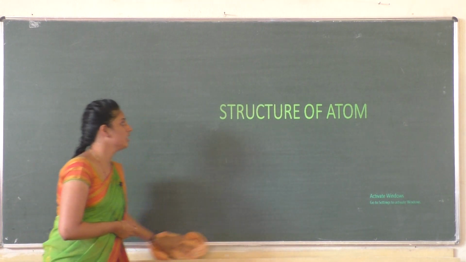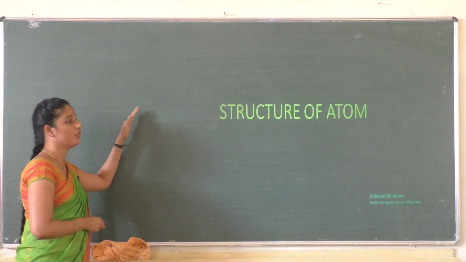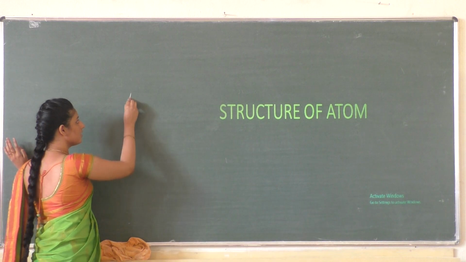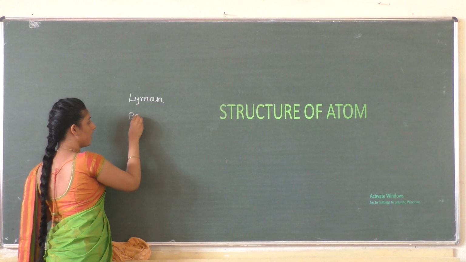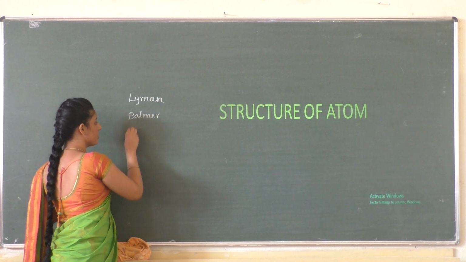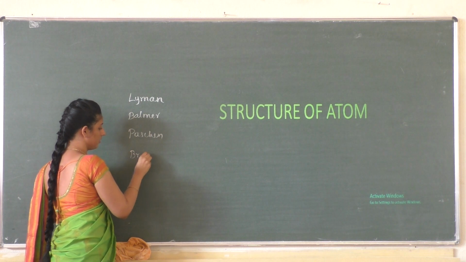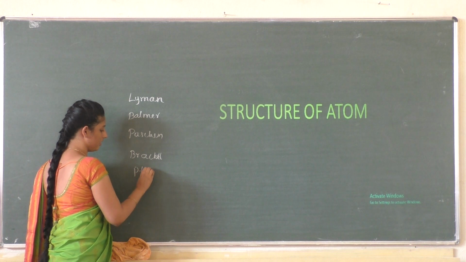So that is the atomic spectrum of hydrogen, where you studied the various lines, right? Various series like Lyman, Balmer, Paschen, Brackett and Pfund series.